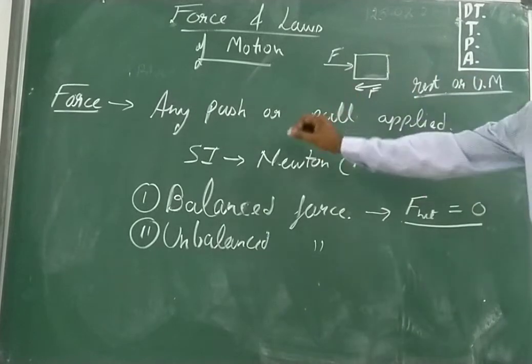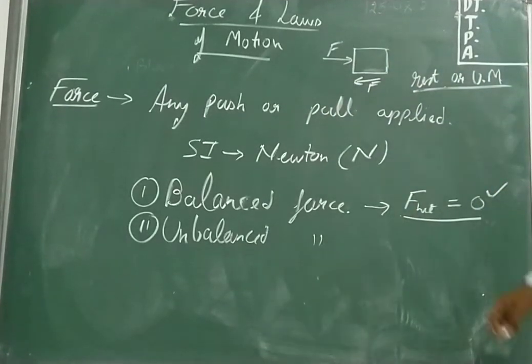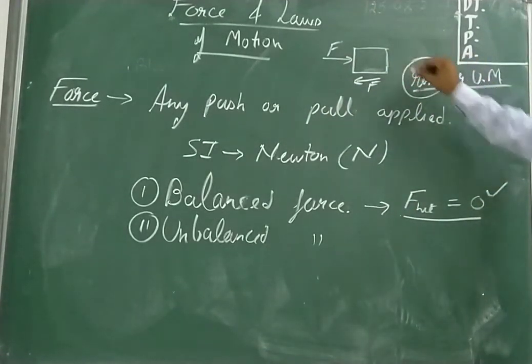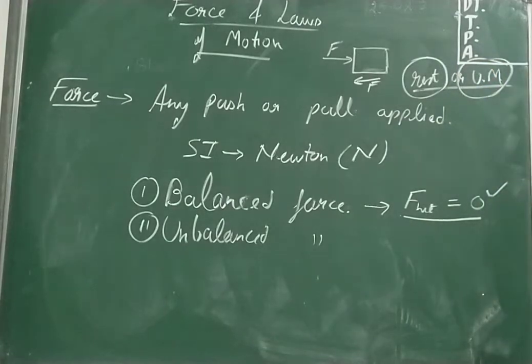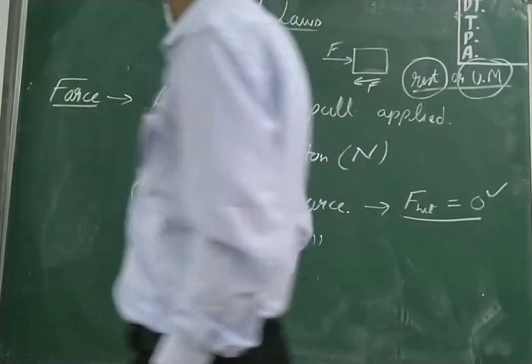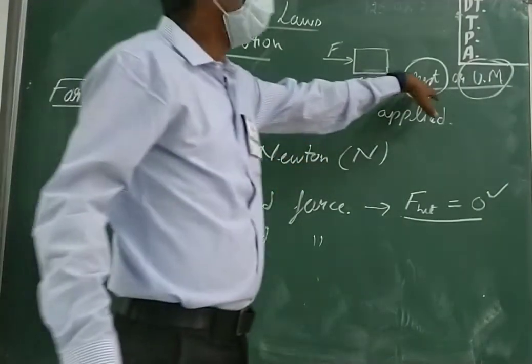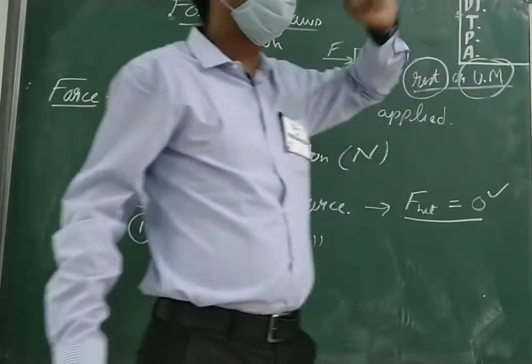So when the net force on the body is 0, the body will be either at rest or in uniform motion. This should be clear in your mind.